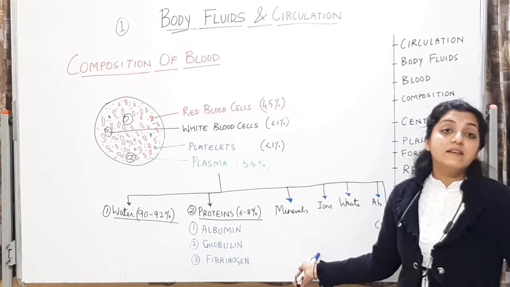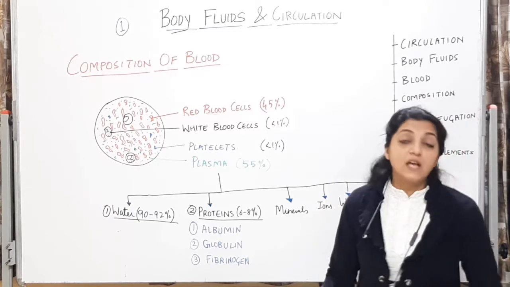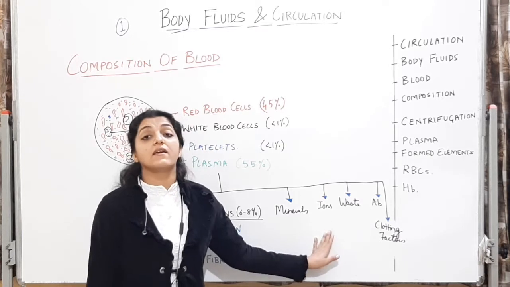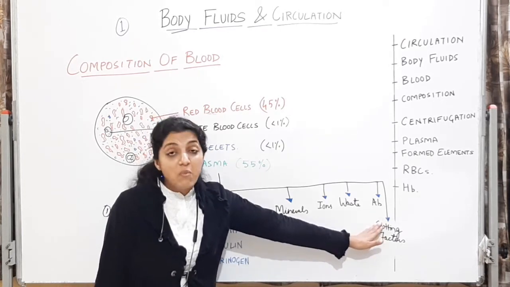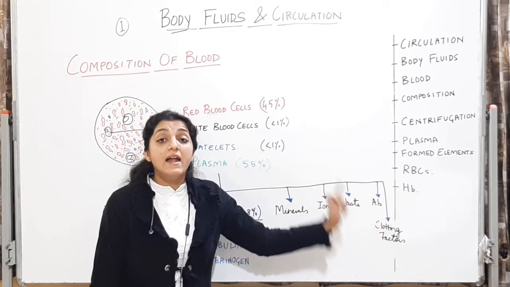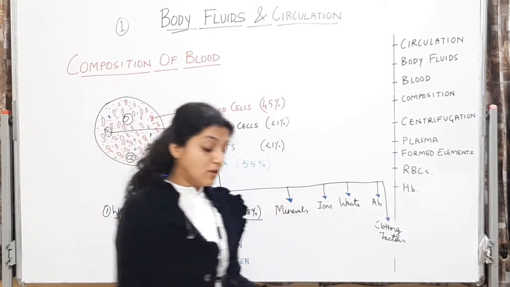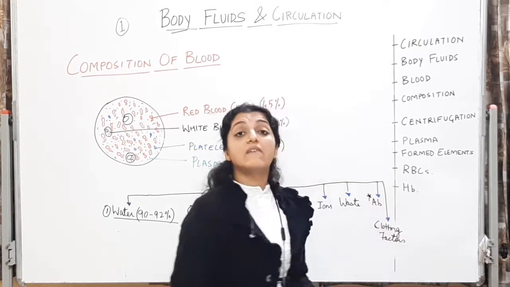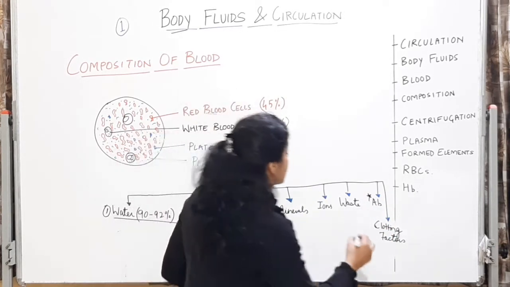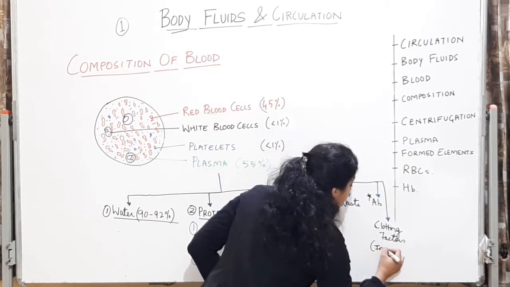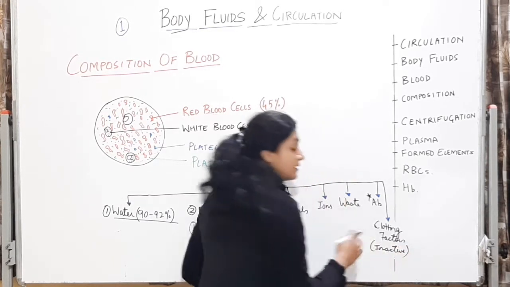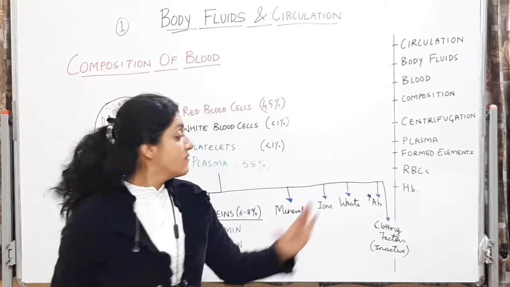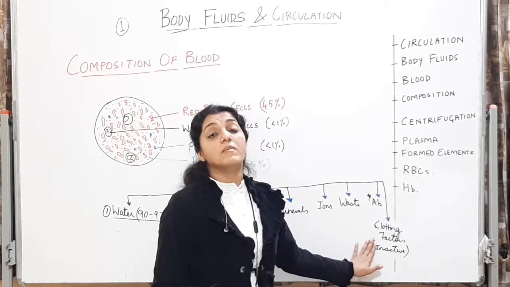It will have the various minerals, that is sodium, potassium, calcium, carbonate, all these ये सारे minerals रहेंगे, ions रहेंगे, waste products रहेंगे, antibodies रहेगी. Plasma will have the antibodies. Just note this. You should know this. We will speak of this later. And it will have clotting factors which will be present in inactive form. ये एक्टिव फॉर्म में नहीं रहेंगे, ये एक्टिवेट होंगे अपॉन समथिंग which we will speak in coagulation of blood. But clotting factors will be present in an inactive form in plasma.